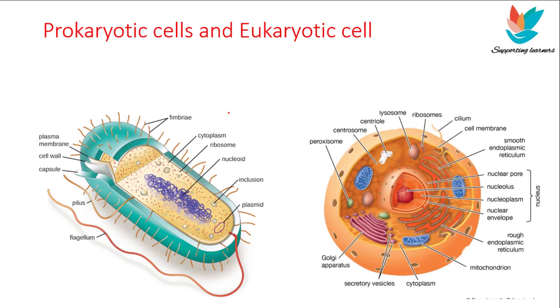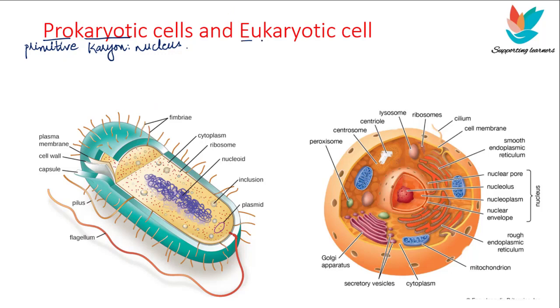Right, now let's talk about two types of cells, that is the prokaryotic cells and the eukaryotic cells. Every cell can be classified either as a prokaryotic cell or a eukaryotic cell. Now in the word prokaryotic, pro means primitive and karyon means nucleus. So these prokaryotic cells are primitive cells, right? They are old cells. So their cell structure and function are very simple.